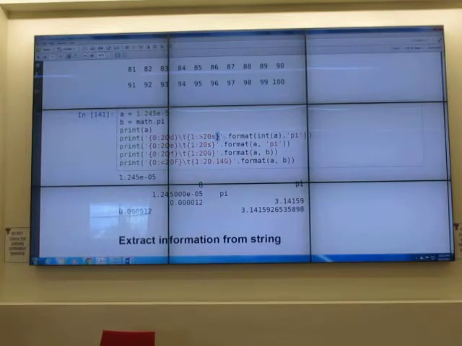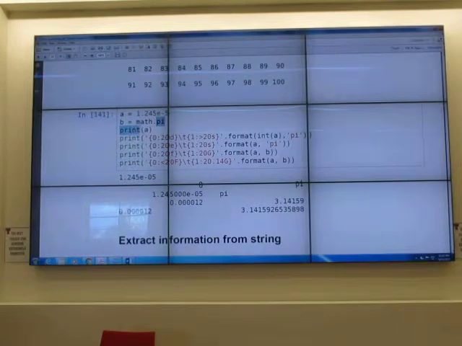So this means the first group is the first index, the second group is the second index. That's why we have 0 and 1. If you put 1 and 0, what happens? You try by yourself.